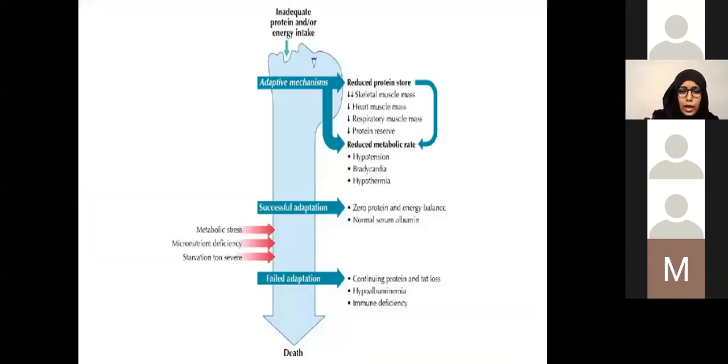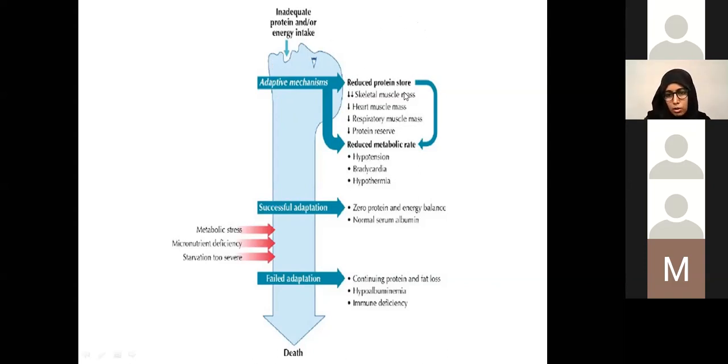So what happens in PCM, how do our physiology and metabolic system change? Of course, there are a lot of changes physiologically and metabolically when a child has protein calorie malnutrition. Anytime a child does not have adequate intake of protein and or energy, the body goes into an adaptive state.